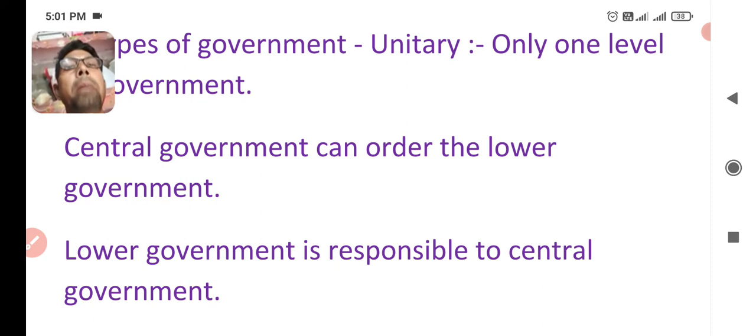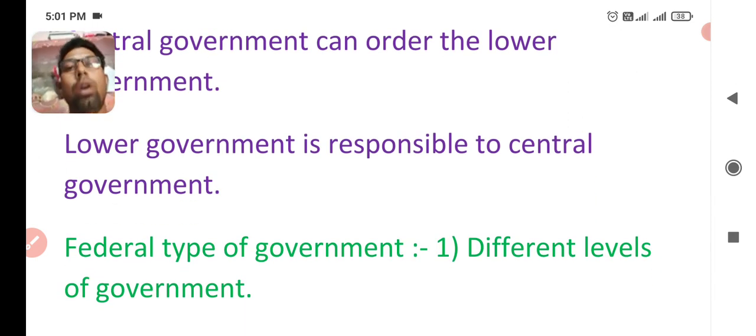So in Belgium, you learned that after the amendment of 1993, the government gave some power to the state governments, and after this amendment, Belgium turned into a federal government, and before it was a unitary type of government. So central government can order the lower government, and the lower government is responsible to the central government. In the unitary type of government, the local government is responsible to the central government for its work.